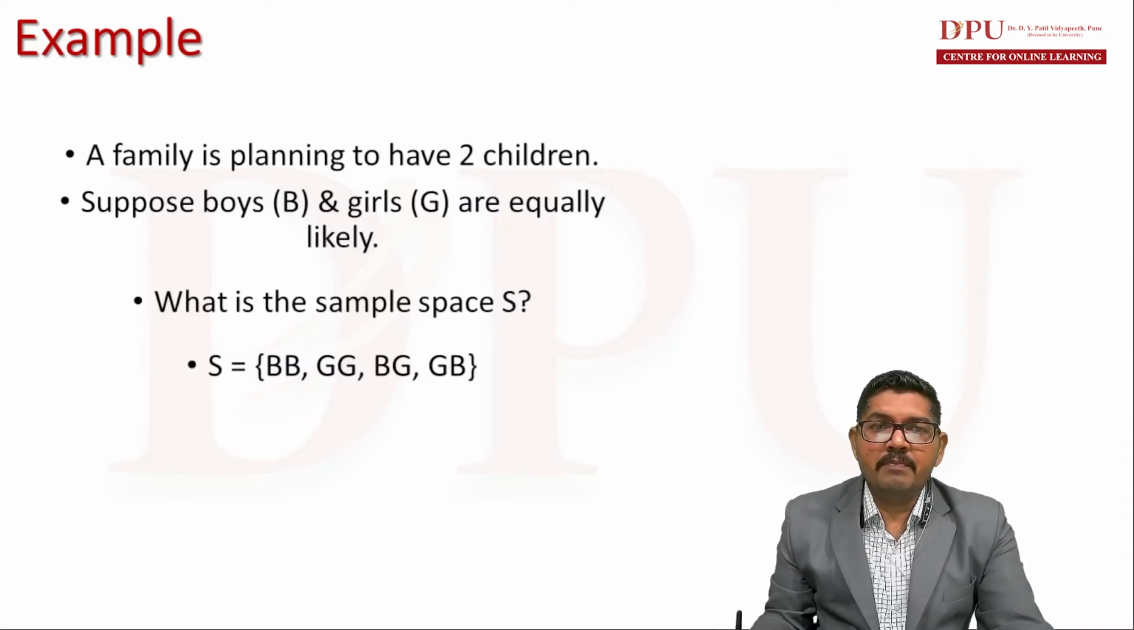So what is the sample space? The sample space could be both boys or both girls, then first boy, second girl, first girl and second boy. These are all the possible outcomes when a family is planning to have 2 children and when boys and girls are both equally likely.